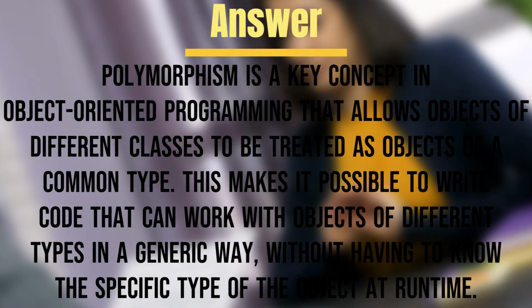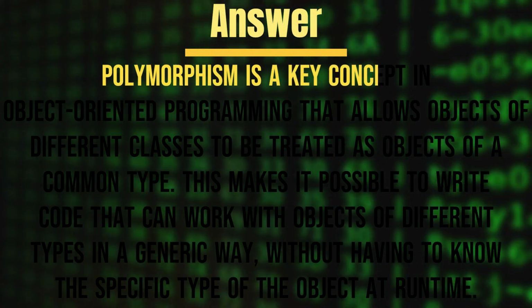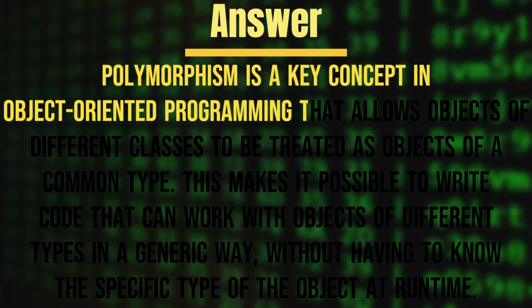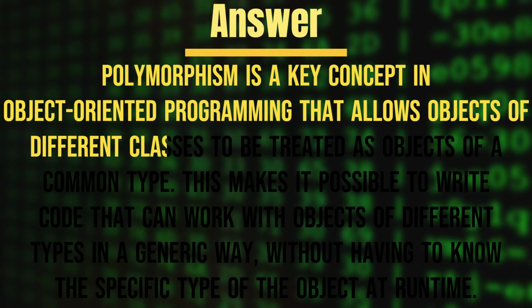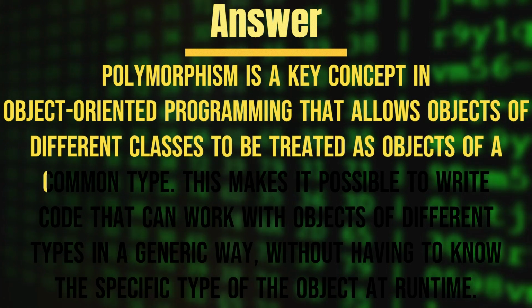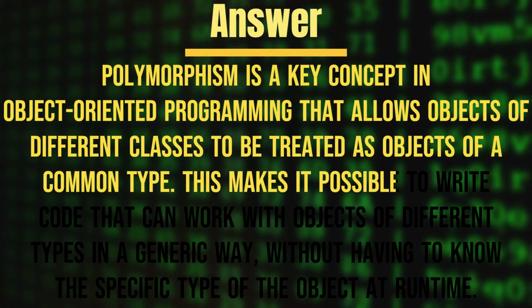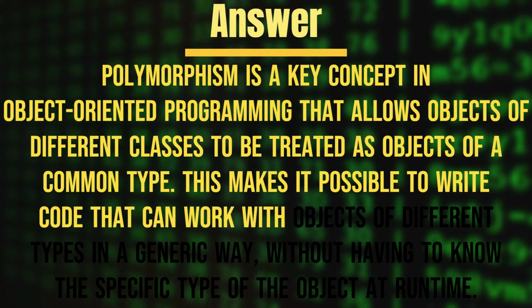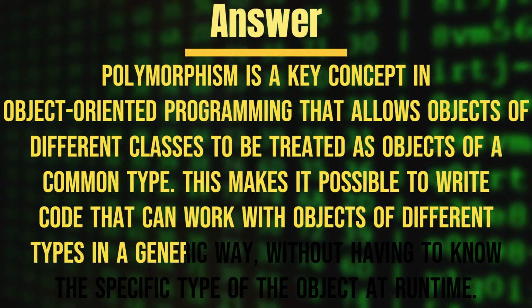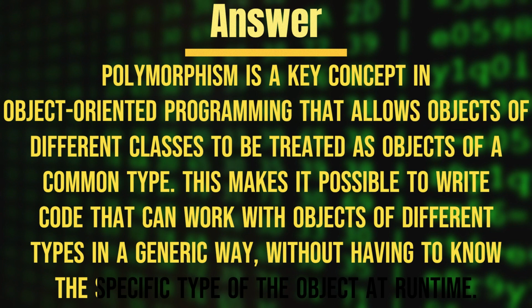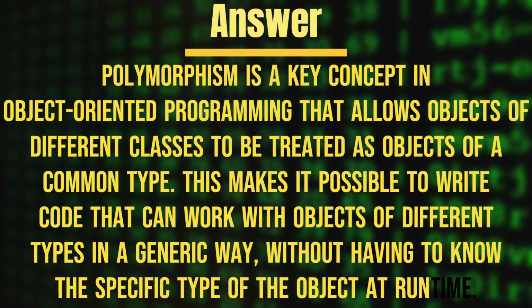Answer. Polymorphism is a key concept in object-oriented programming that allows objects of different classes to be treated as objects of a common type. This makes it possible to write code that can work with objects of different types in a generic way, without having to know the specific type of the object at runtime.